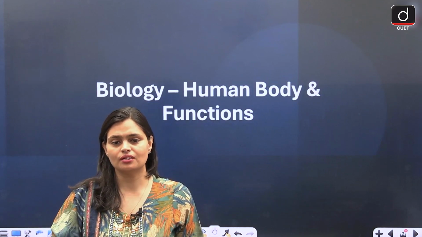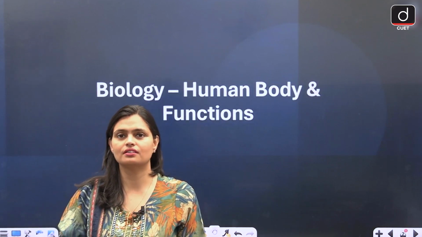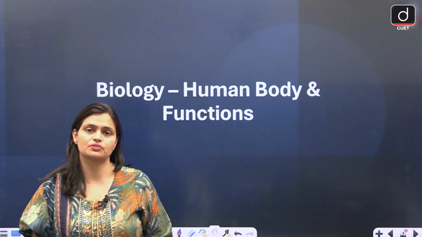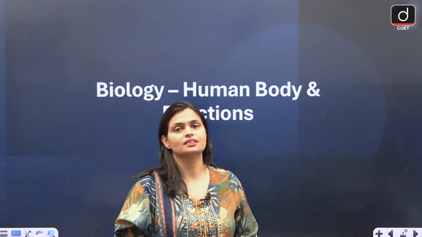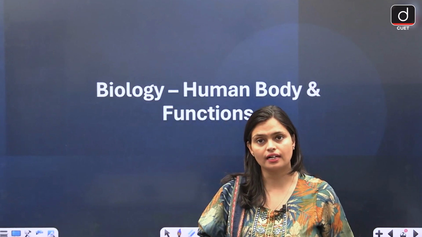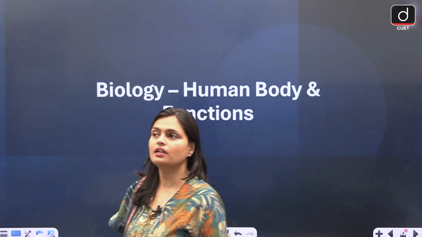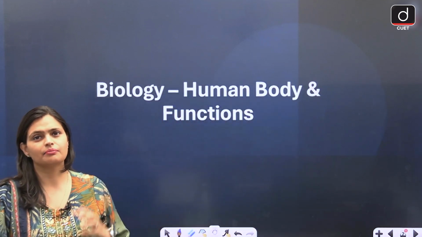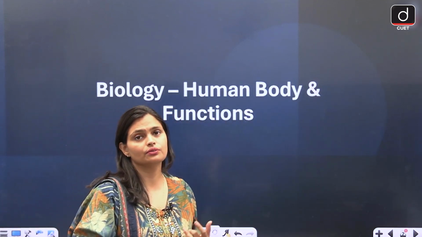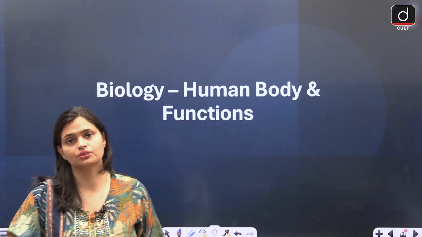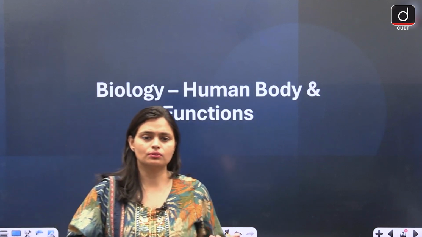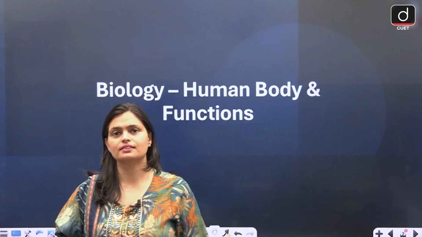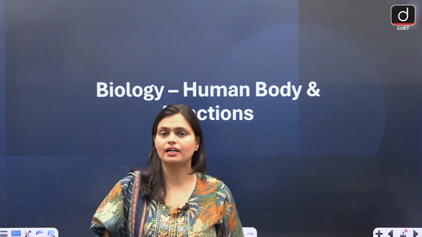So in that general science portion, you have to cover your physics, chemistry and biology, all the three sections, and we have already done with physics and the chemistry. Now we'll go with biology. Biology is the section from where you may expect 2 to 3 questions in your exam, right? So this section, we are going to cover in two parts, part 1 and